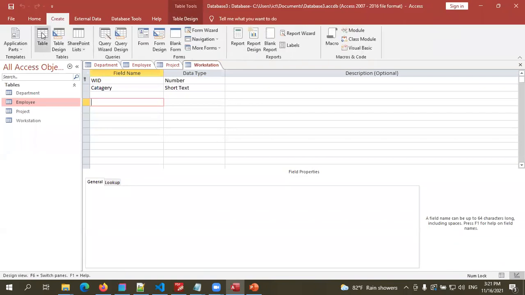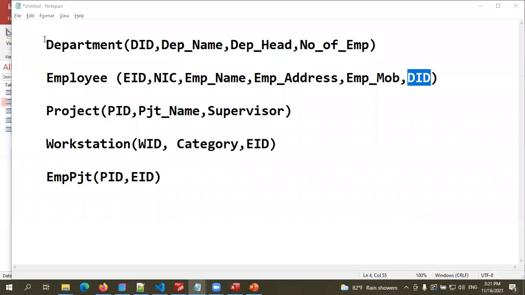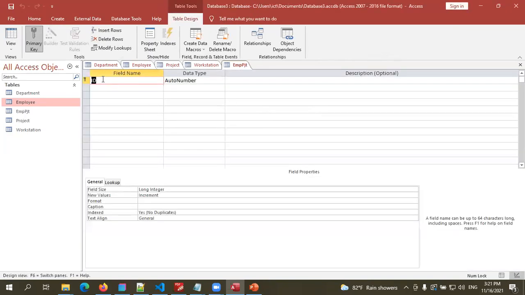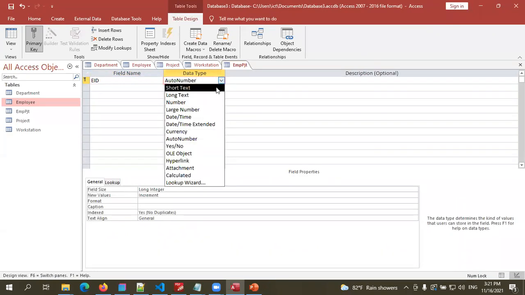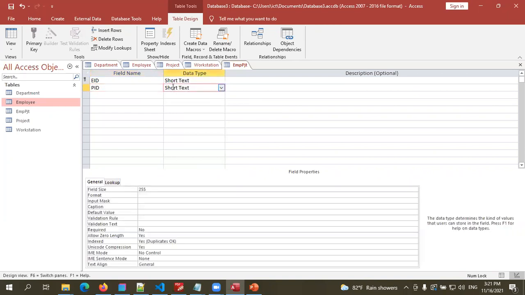Now we need another table, that is employee project, right? In that table, we have employee ID. So employee number ID is a short text data type. So data types must be similar in each table. And project ID, that is also short text. I'm not going to add data into that table, right?